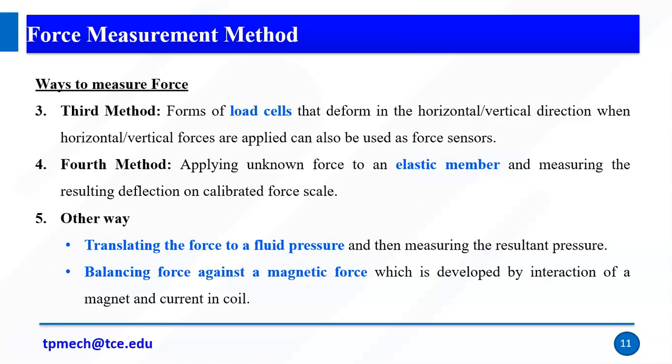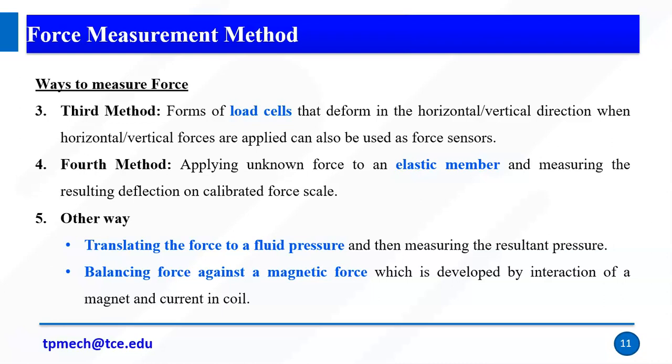So we have a variety of ways to measure force. One is the weighing method, similar to normal weighing of an object. Second is wires: if the wires get force, the frequency will change, and that frequency is calibrated as the force. The third way is load cells, from which we can measure horizontal as well as vertical forces.